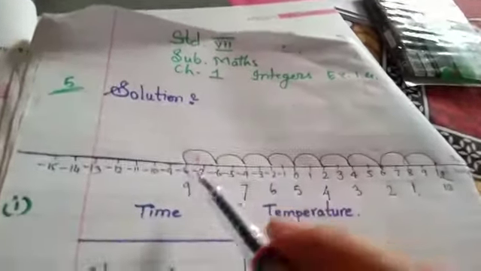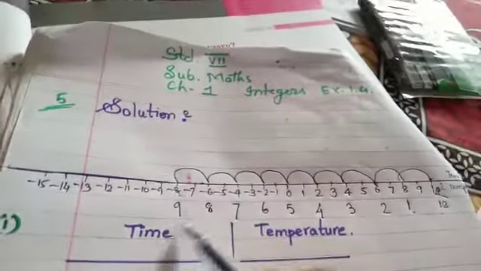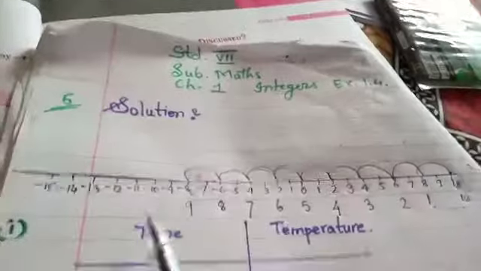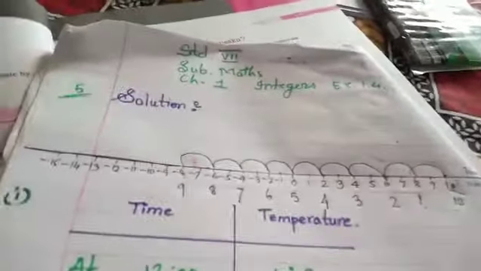So when it is minus 8 degrees Celsius, the time is 9 p.m. I have explained this on the number line so that you can understand properly how to do it.